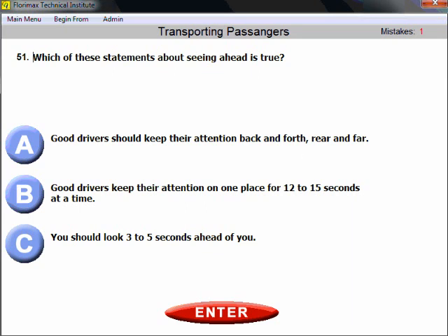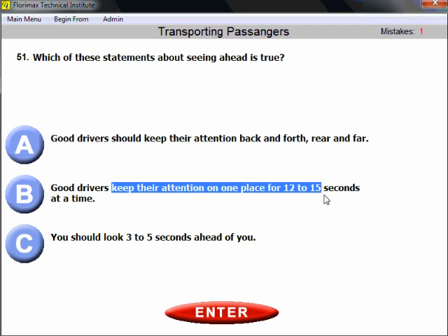Question number 51. Which of these statements about seeing ahead is true? Again, be very careful. Read all of the choices, because you are given some choices which might look like correct, 12 to 15 seconds. But read it. Keep the attention on one place. No, that's wrong. 12 to 15 seconds, that's how far you should look, but not keep your attention on one place.